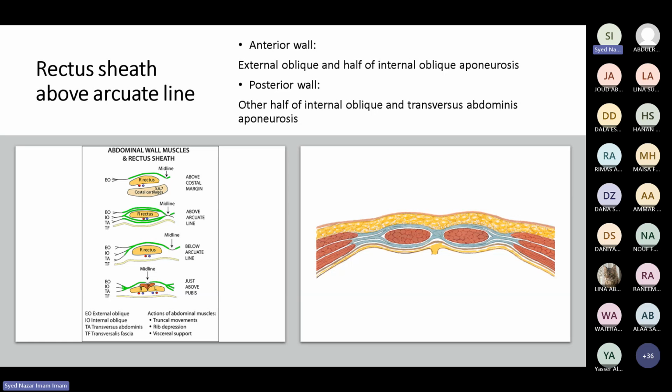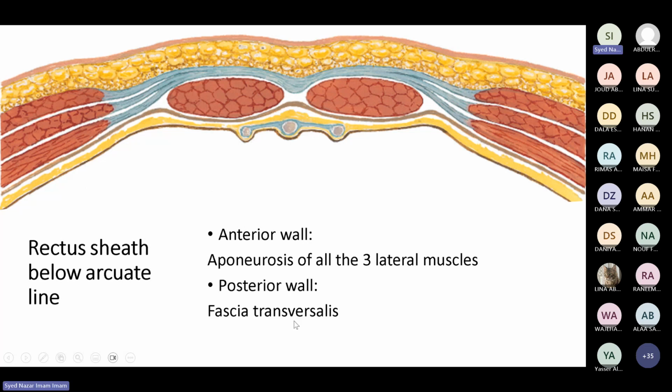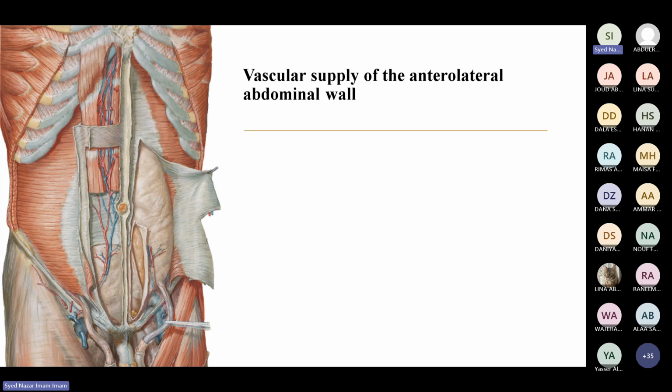So you can see how this anterior wall is formed, how the posterior wall is formed. This is the rectus sheath. This is the rectus sheath here. And this anterior wall is the aponeurosis of all the three lateral muscles. And the posterior wall is formed by the fascia transversalis. So in the different regions, you will have the difference.